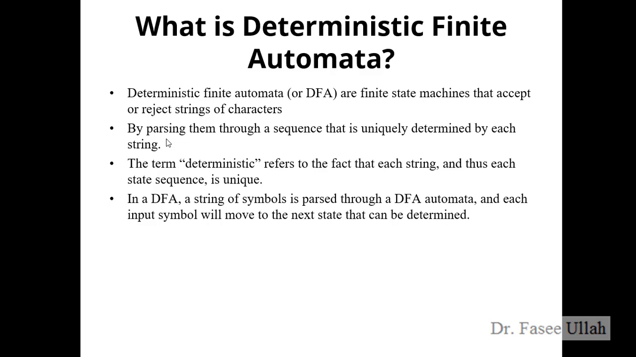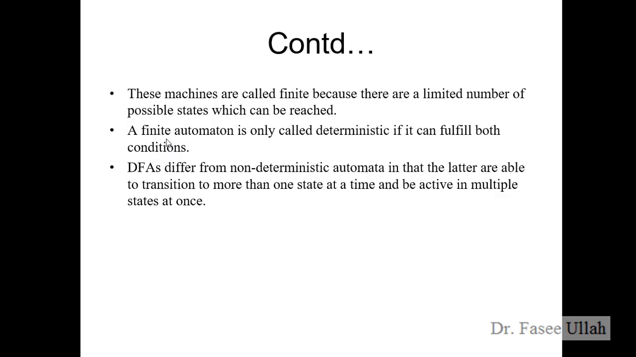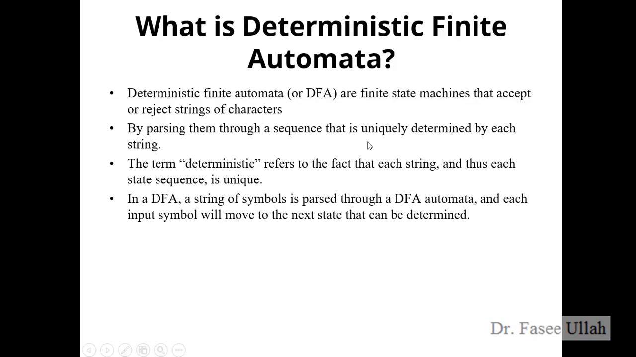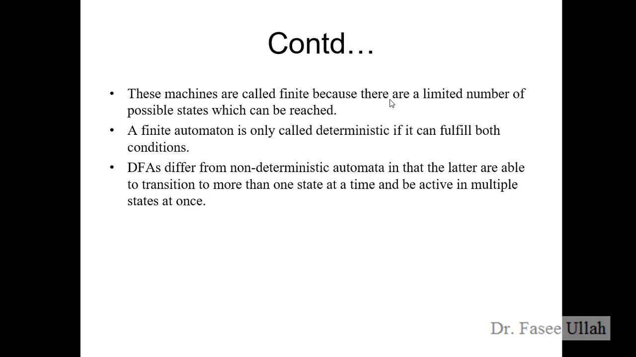Further, in DFA, a string of symbols is passed through the DFA automata. Each input symbol will move to the next state that can be determined. So that's why we use the deterministic finite automata, and we do not have any empty string passing in this deterministic finite automata. These machines are called finite because there are a limited number of possible states which can be reached. As I said before over here, we have a limited, finite set of states in DFA, which accepts or rejects the string according to the condition mentioned in the question.